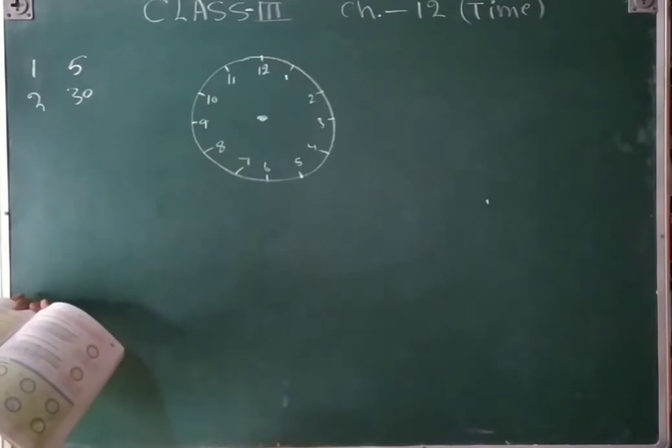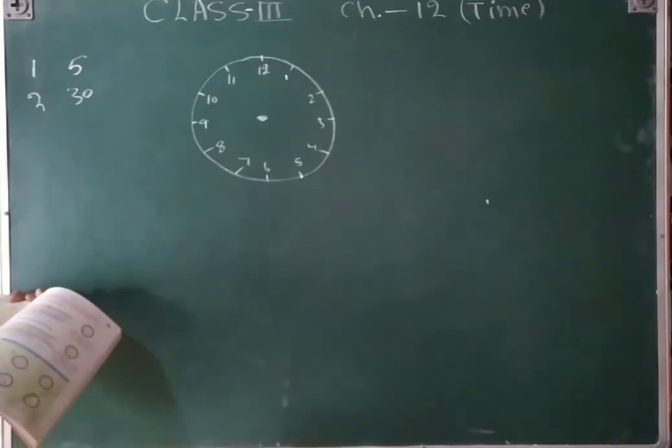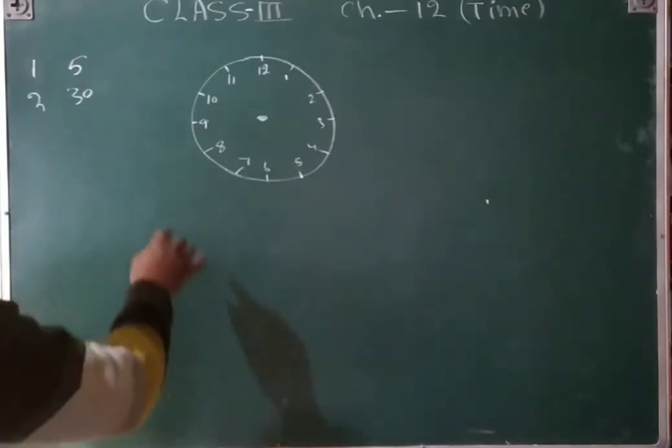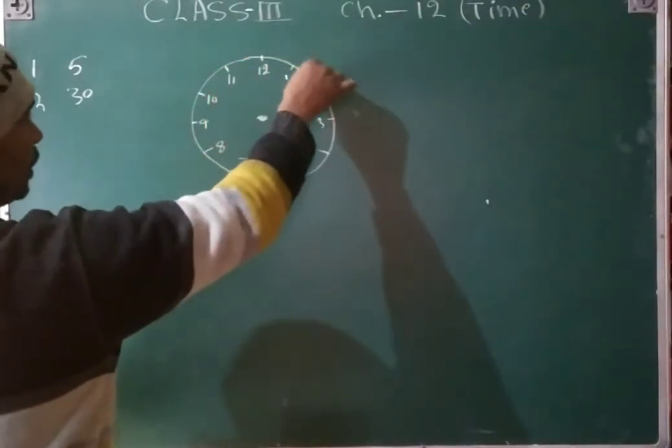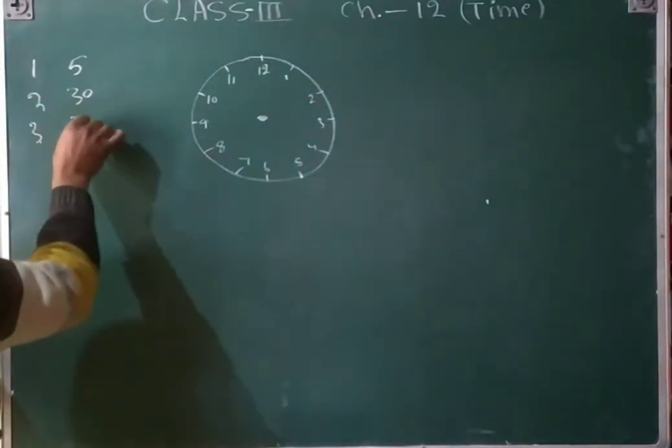Third question, a minute hand takes how many minutes to move from 10 to 4? 10 to 4, 1, 2, 3, 4, 5, 6. So 6 fives, 30. That is also 30.